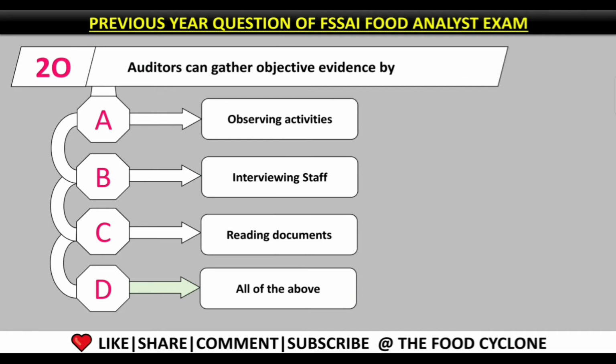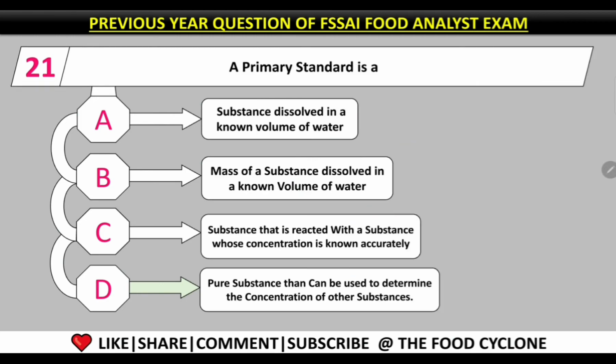Question number 20. Auditors can gather objective evidence by. The first option is observing activities. Yes, by observing activities, they can gather objective evidence. By interviewing staff, they can also gather objective evidence. By reading documents, they can also gather objective evidence. So, all of the above is the correct answer to this question.